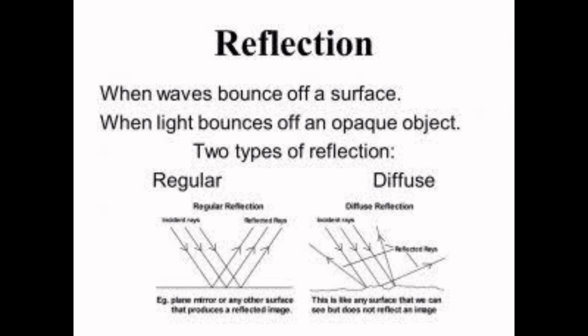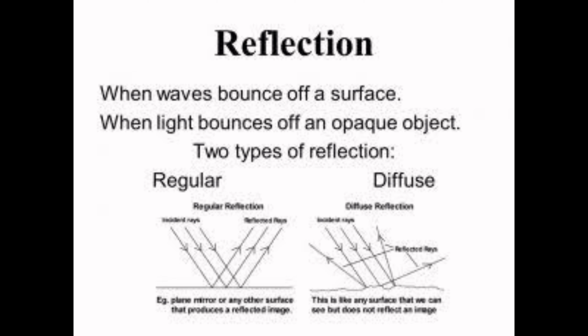On the contrary, if you see the next image, you will see diffuse reflection. So what is diffuse reflection? When parallel rays fall on an unpolished or uneven surface, they too get reflected, but the reflected rays are not parallel, that is, not in a well defined direction.